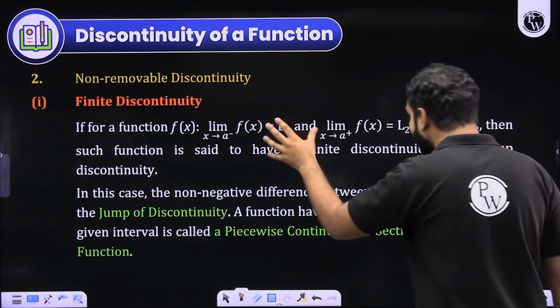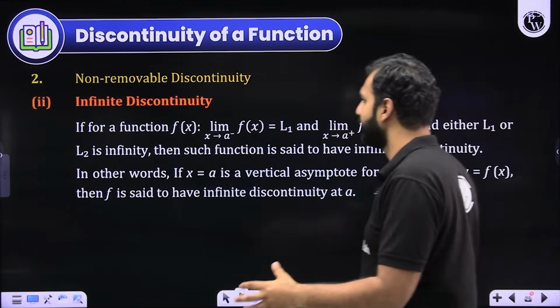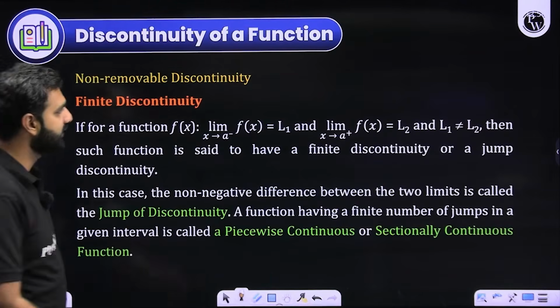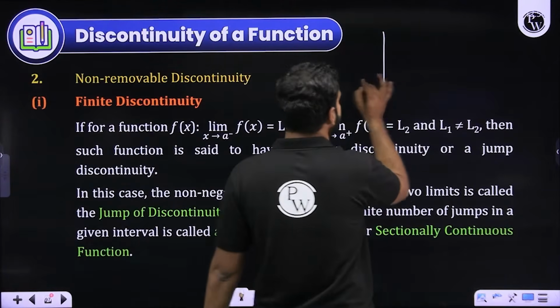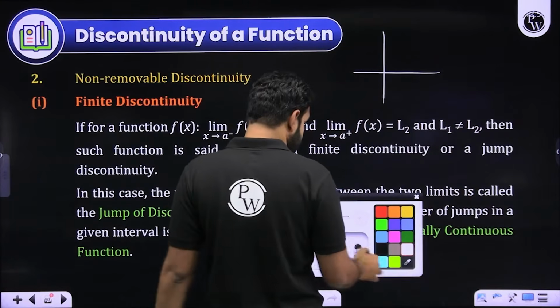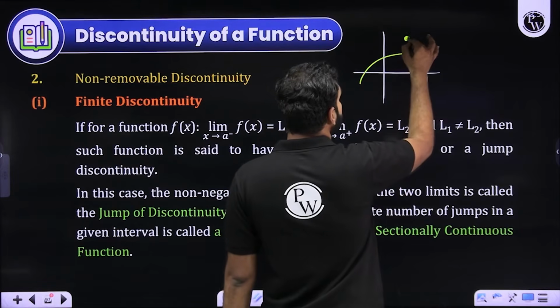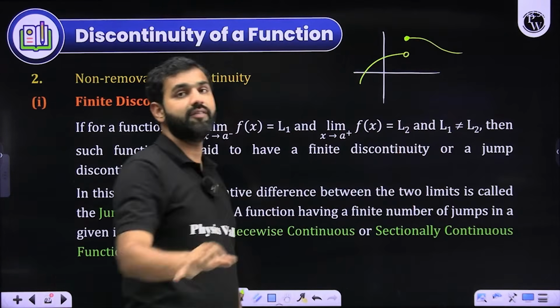For example, finite discontinuity. I'll share it with an example. When you talk about a finite kind of discontinuity, let me take an example. Let's say this is the graph of a function. So the graph goes like this and it goes like this. Now you cannot do anything with this graph.